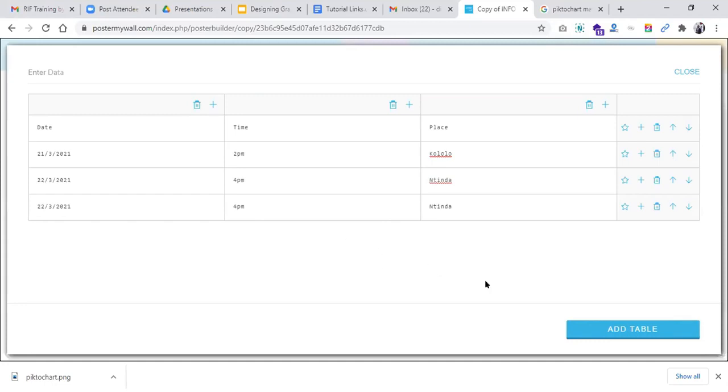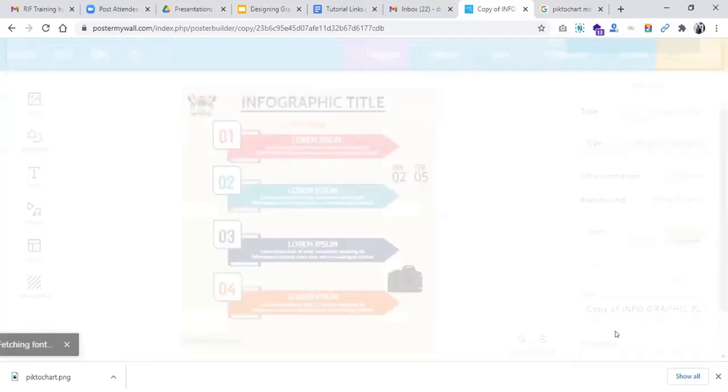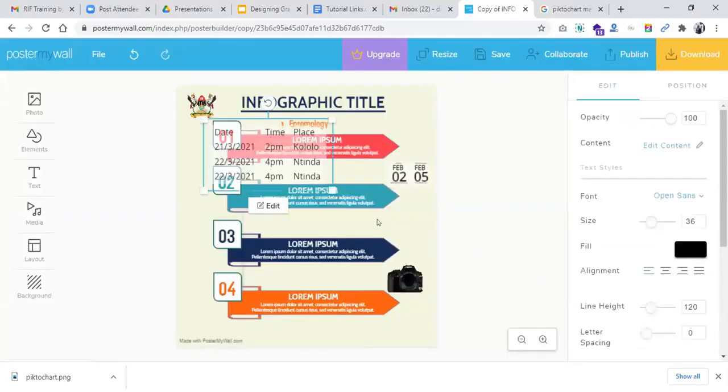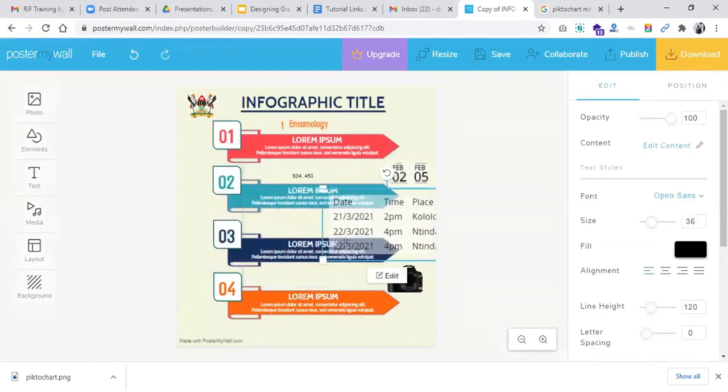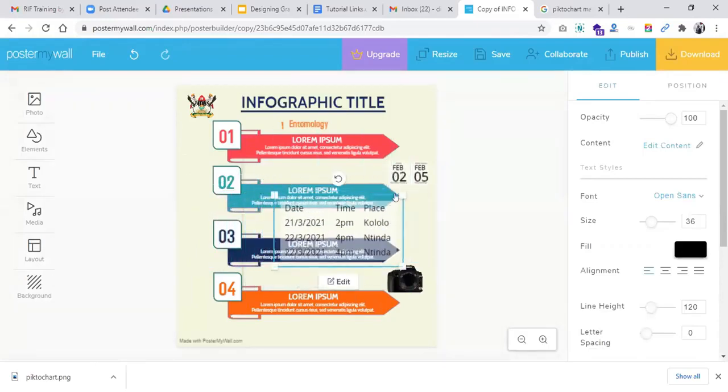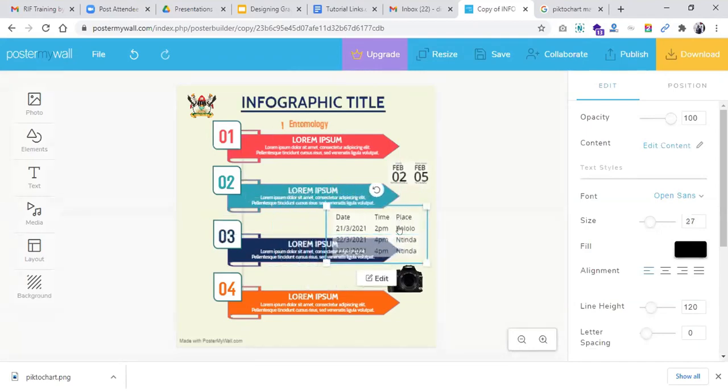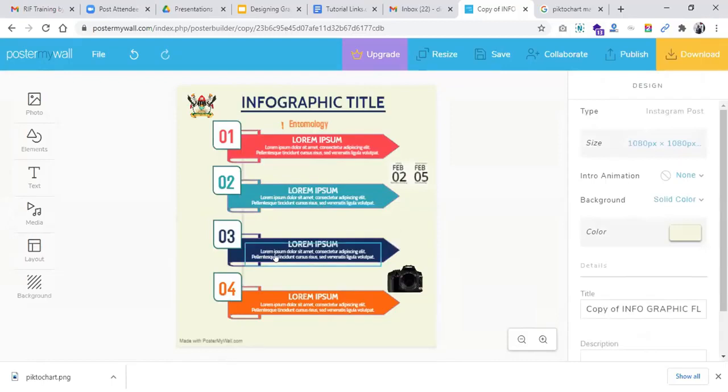So after you're done entering your data, you click to add table. So it has brought the table right here, and you can also place it in your design where you feel it's suited. So I'll just remove this for now. The purpose was just to see the functionality of adding those different items. So I remove the table.